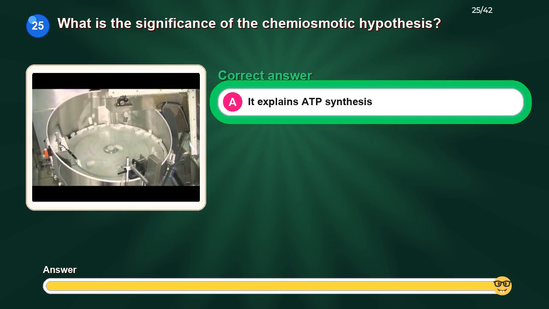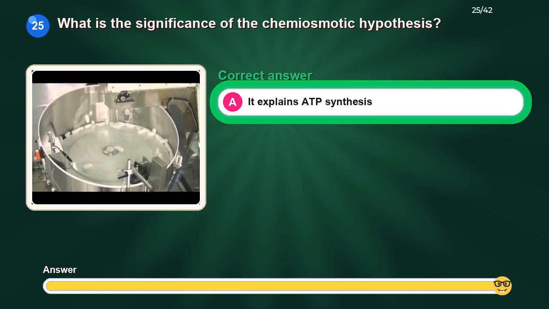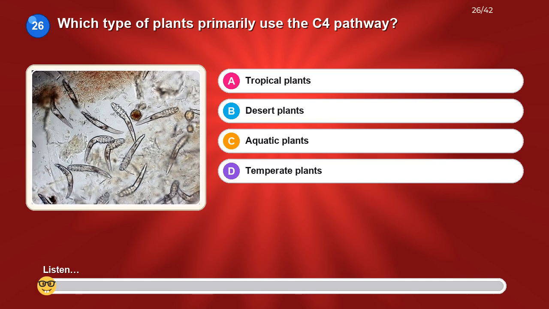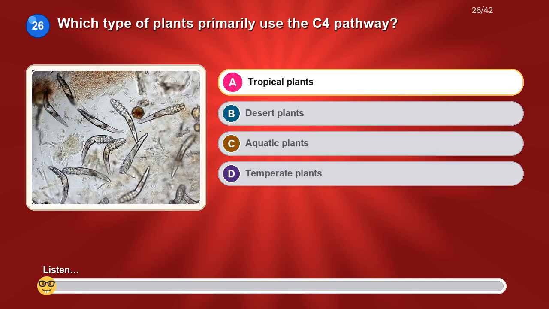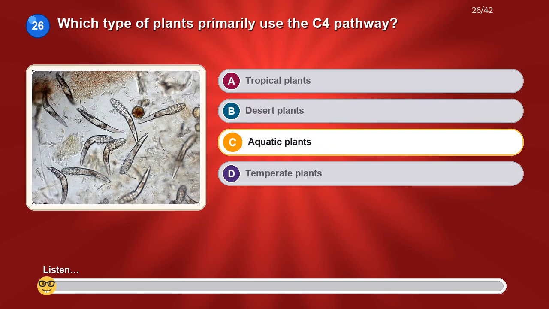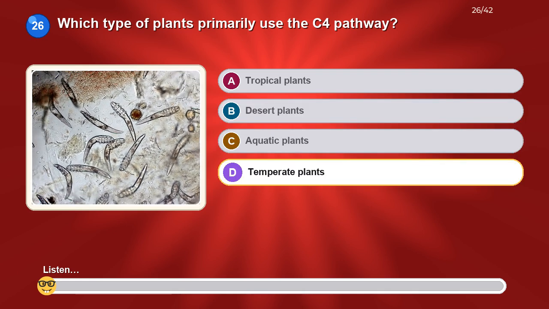The correct answer is, it explains ATP synthesis. Which type of plants primarily use the C4 pathway? Option A, tropical plants. Option B, desert plants. Option C, aquatic plants. Option D, temperate plants.